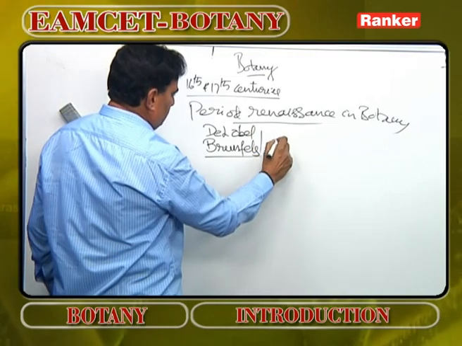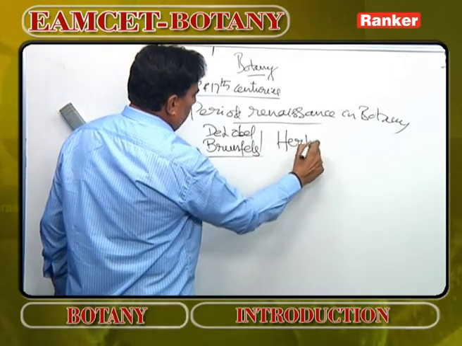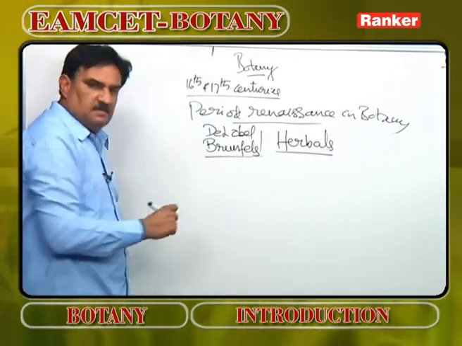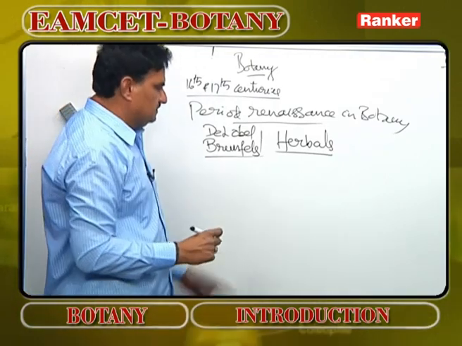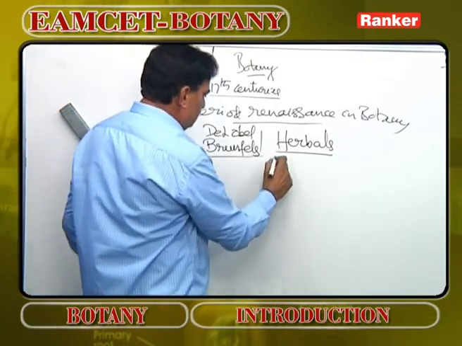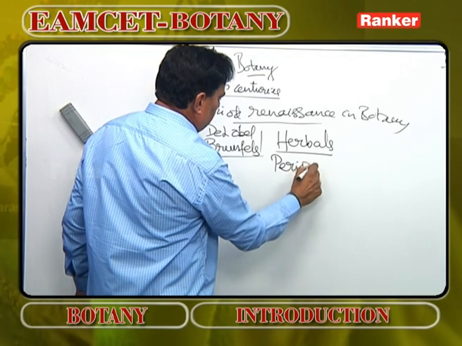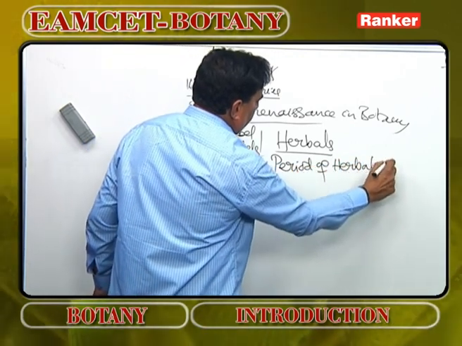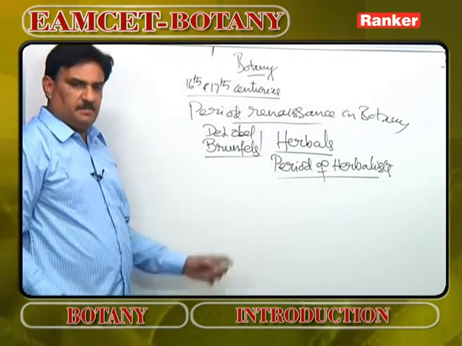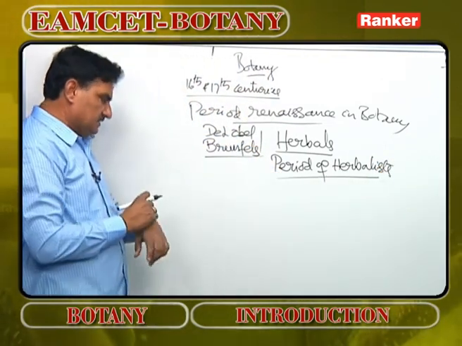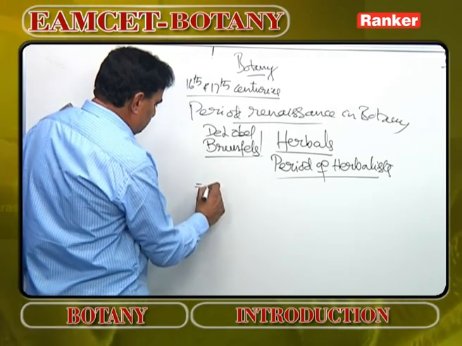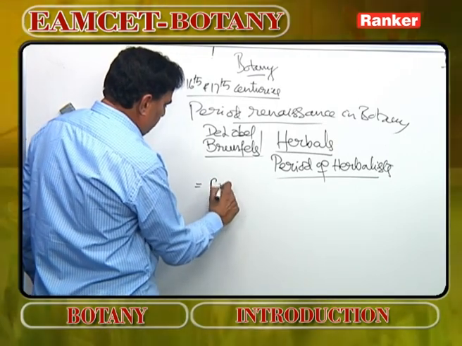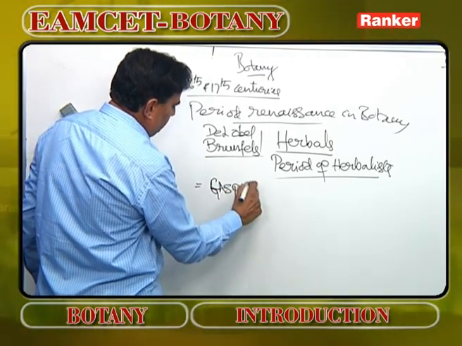They studied medicinal plants, and all those medicinal plants were written up in the form of special books called herbals. That's why the 16th and 17th centuries are also called the period of herbalists.